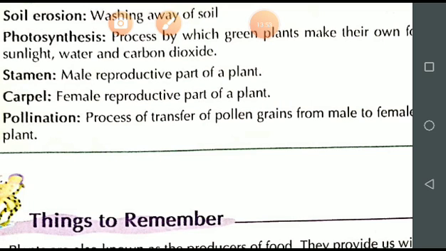Okay, and now what happens in cross pollination? In cross pollination, the plants are not the same.